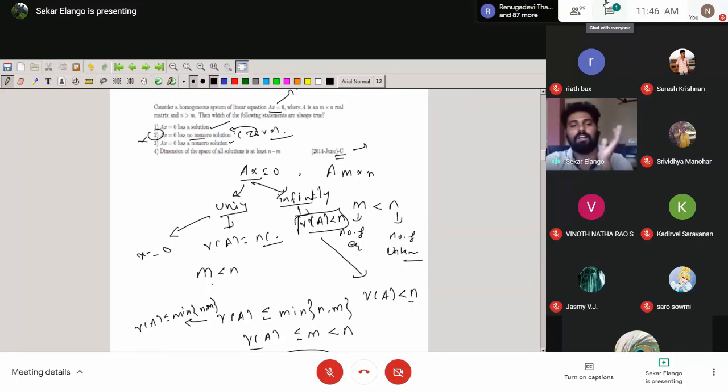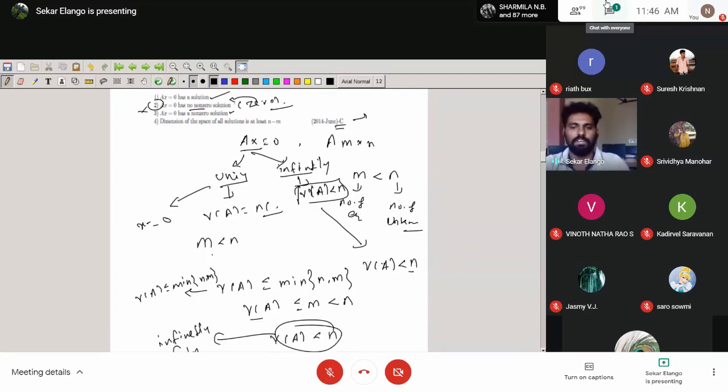Then when will a homogeneous system give a non-zero solution? It happens when we get an infinite number of solutions. When it comes to the infinite number of solutions, rank of A is less than n, that is, the rank of A is less than the number of unknowns. That's the idea. So suppose we prove that the rank of A is less than n, then you can pick the third option, because Ax equal to 0 has a non-zero solution. But how do we show this?